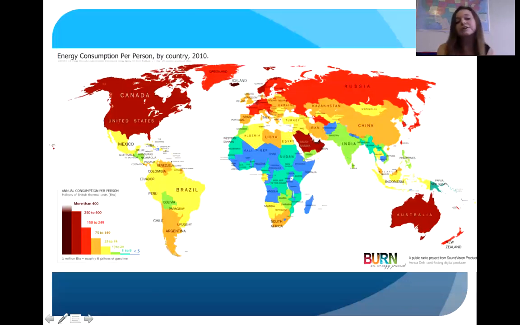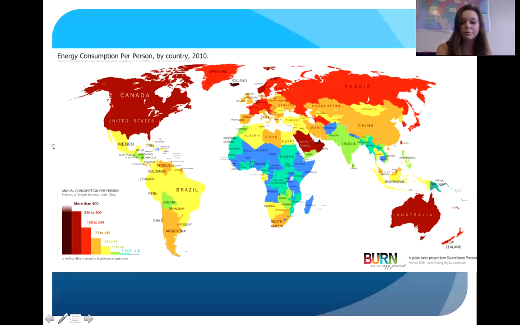So looking at a map key, we have a map of the world, and this is actually the energy consumption per person by country for 2010. If you look at the map key at the lower left of this picture, you'll see that more than 400 is a dark red, almost burgundy tint, and the last is a blue.